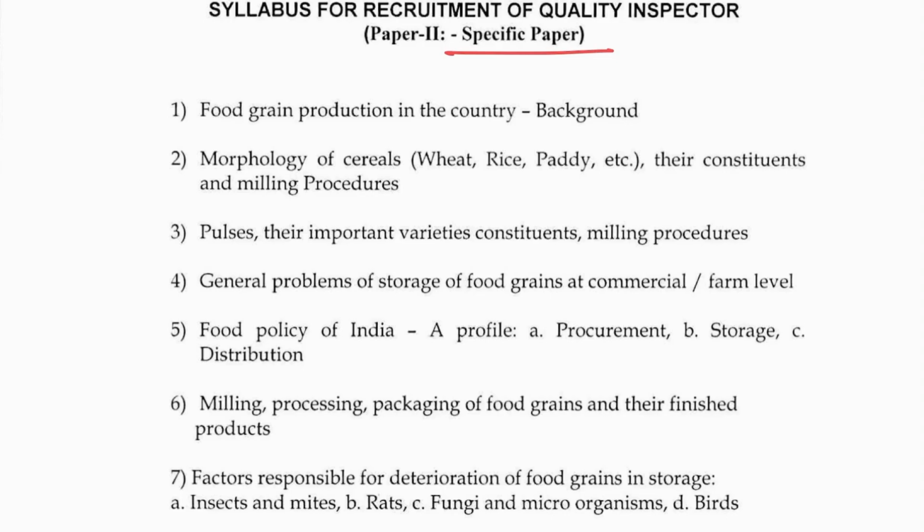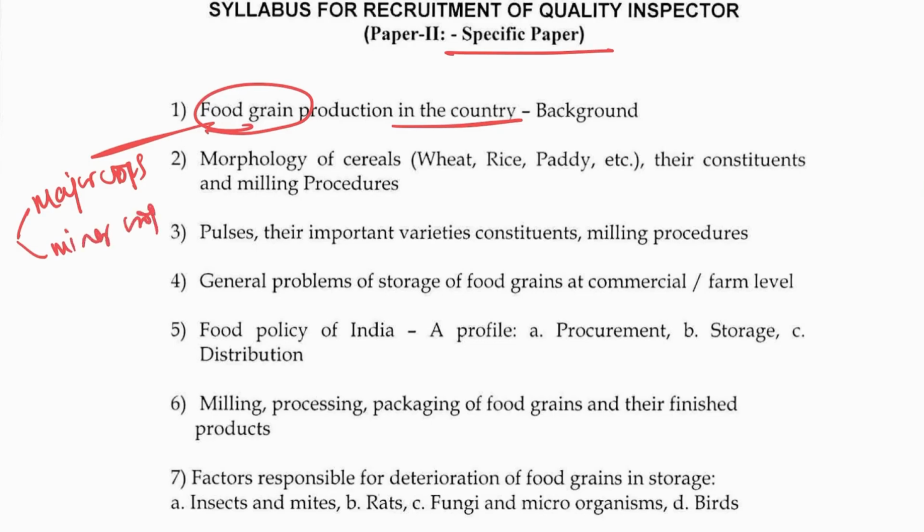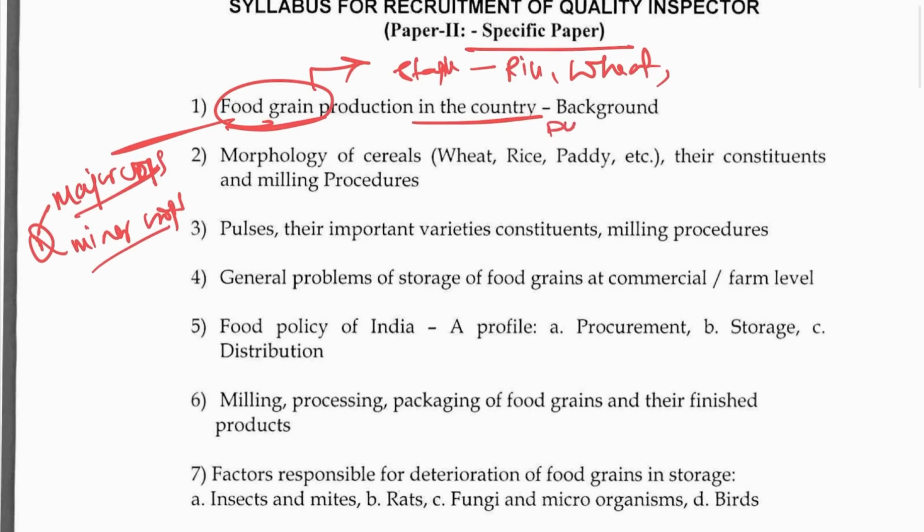Food grain production in the country. We should know food grain production, which includes major crops and minor crops. There are different classifications. Food grains also include staple commodities like rice and wheat, and also important pulses and oil seeds.